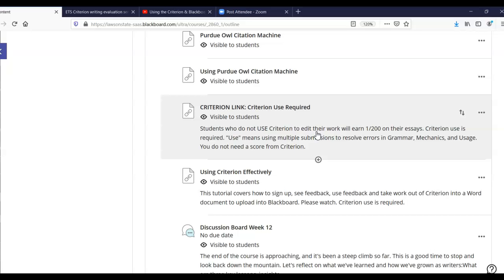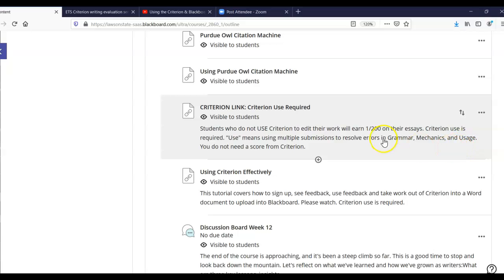So students who have not used it will earn 1 out of 200 on their essays in Blackboard. Now, I don't mean that I require you to submit in Criterion. I expect you to use Criterion to edit. That means using multiple submissions to resolve errors in grammar, mechanics, and usage. Now, you do not need a score from Criterion, so please don't email me and tell me that it won't give you a score. You don't need a score. You need its help to find errors in grammar, mechanics, and usage.